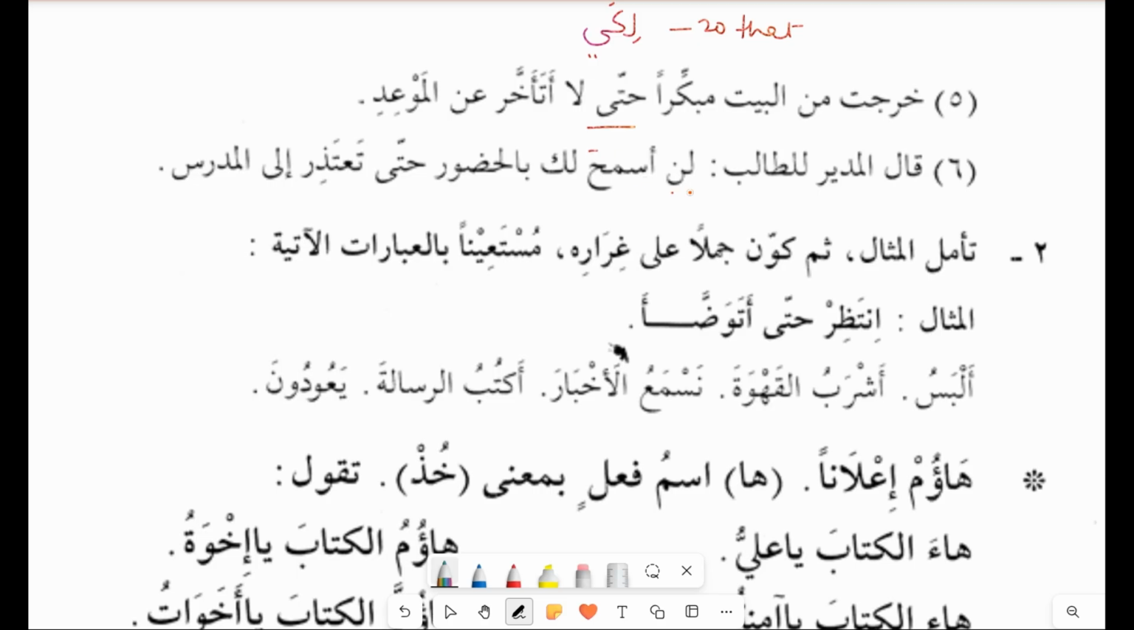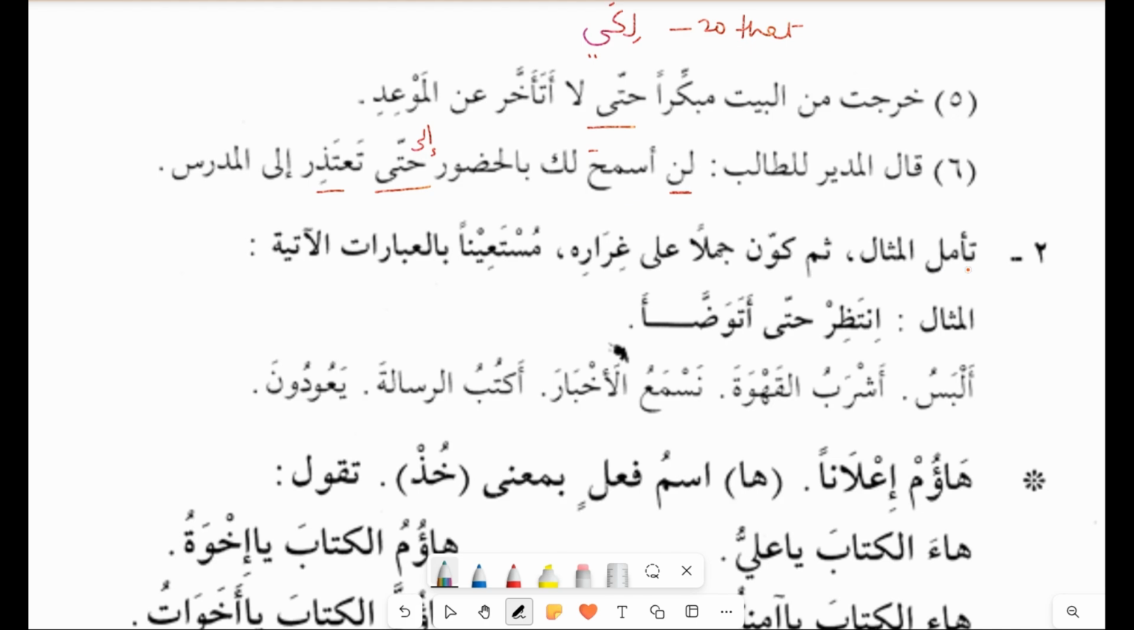So here it is the tool of نسب. أسمح لك بالحضور حتى تعتذر إلى المدرس. So what is the meaning of حتى here? تعتذر, to apologize. What is the meaning of تعتذر? It's apologize. So what is the meaning? I will not allow you. أسمح, to allow you بالحضور, to attend the class. حتى تعتذر, until you apologize to the teacher. So it is coming in the meaning of إلى.